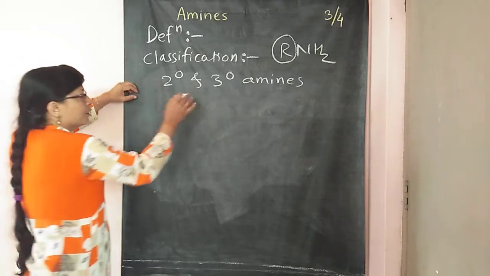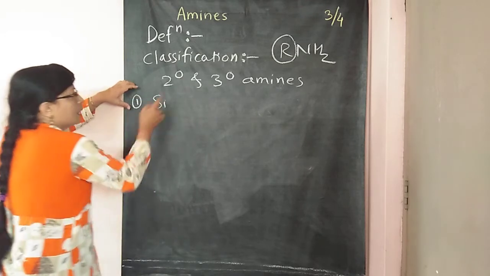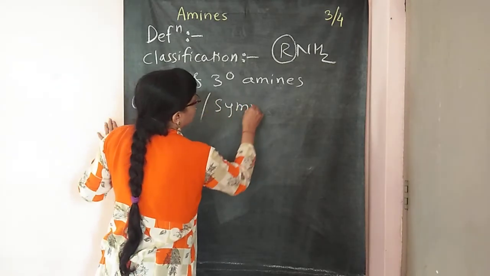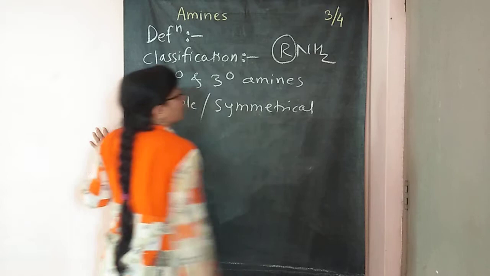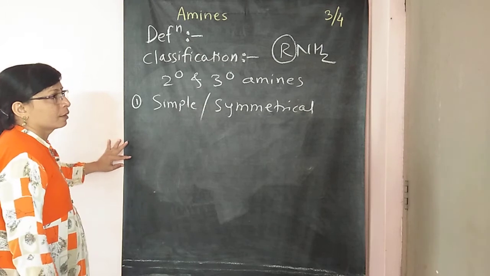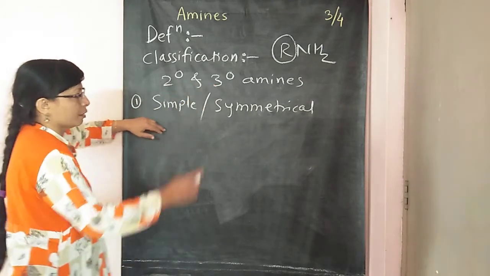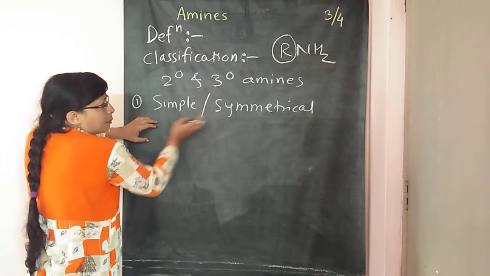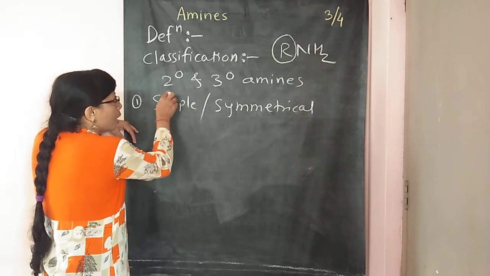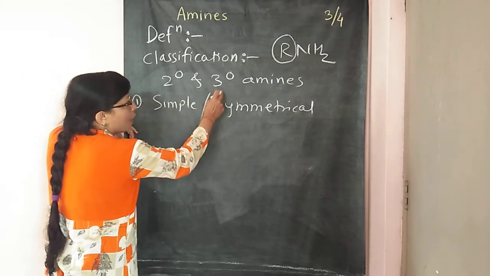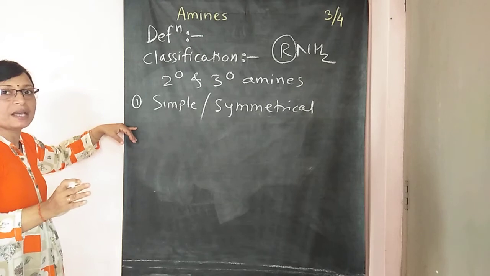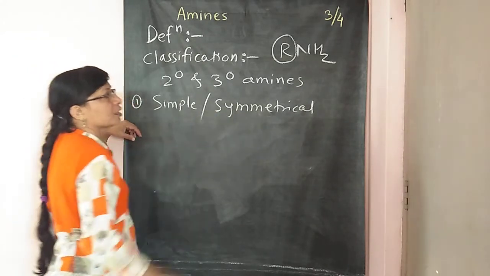Very simple. So the first type in this classification is simple or symmetrical. माहिती आहे तुम्हाला, हे बऱ्याच वेळेला आपण बघितलंय, simple and symmetrical amines, secondary and tertiary amines. What is meant by simple or symmetrical secondary or tertiary amines? When two R groups in the secondary and three R groups in the tertiary amine are the same, then such types of amines are called simple or symmetrical amines.